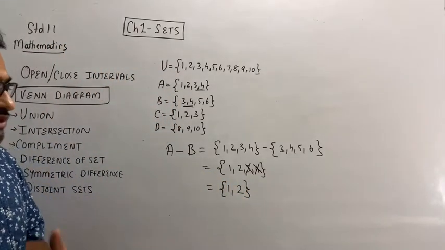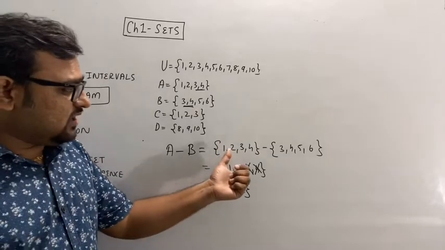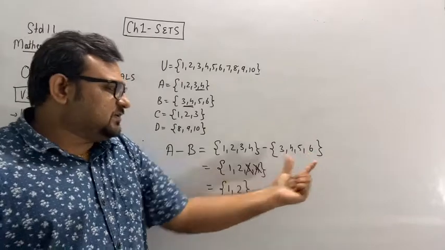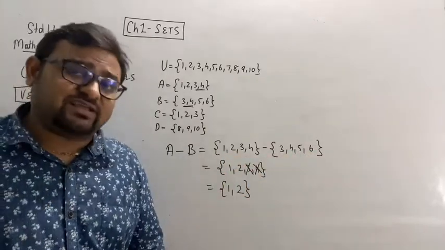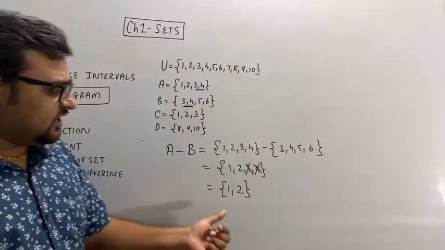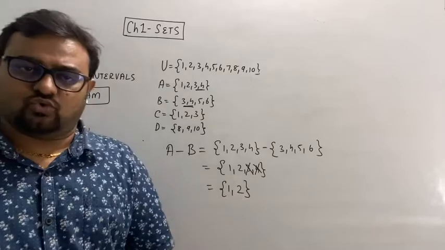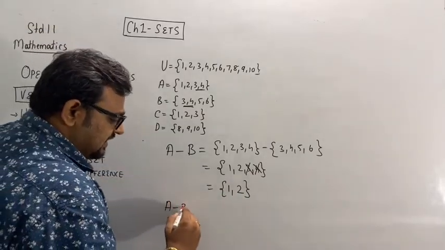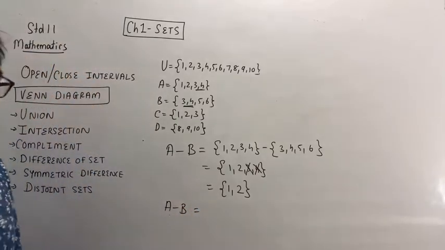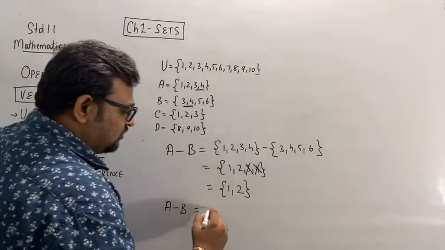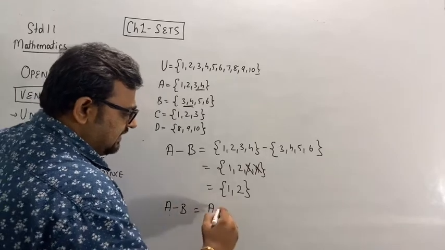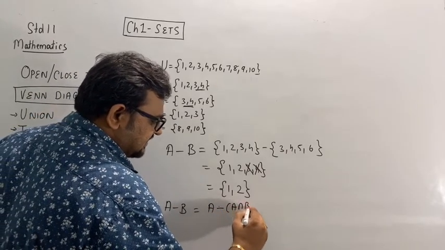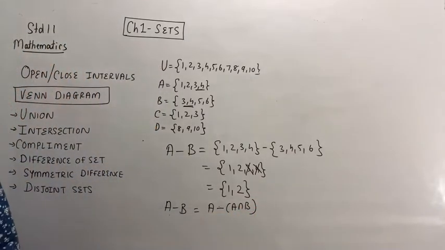Sometimes students make a mistake. They write 1, 2, and 5 and 6. No, you cannot subtract 5 and 6 because the set is not having the elements 5 and 6. So it will be 1, 2. There is also another formula for that. A minus B will be equal to A minus A intersection B. You can also use it this way.